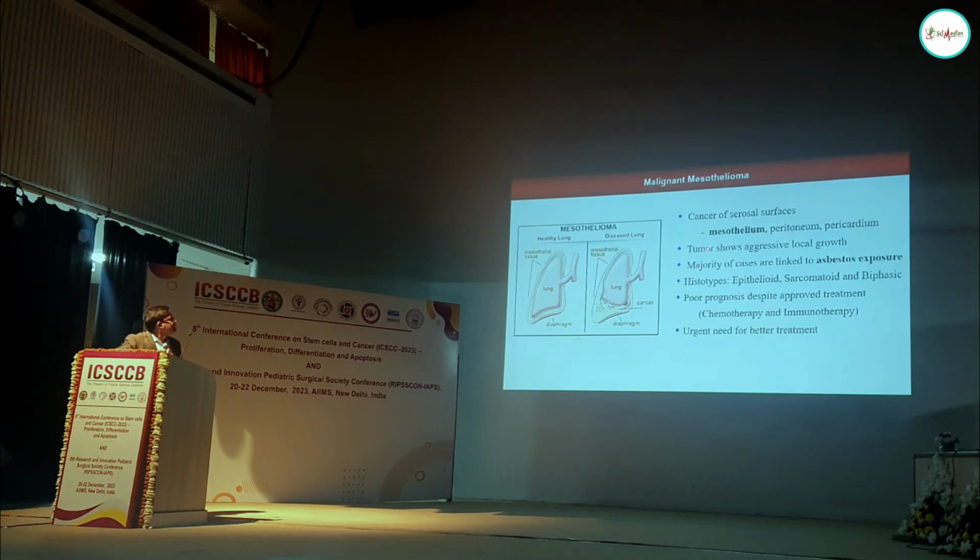So what is this tumor? Mesothelioma is very aggressive. It grows very locally and aggressively, and there are many different histological subtypes that you probably come across. It has a very poor prognosis. So far, chemotherapy and immunotherapy have been approved, but their success rate is very minimal. I'll come back to this in the next slide. There is an urgent need for a better treatment modality.